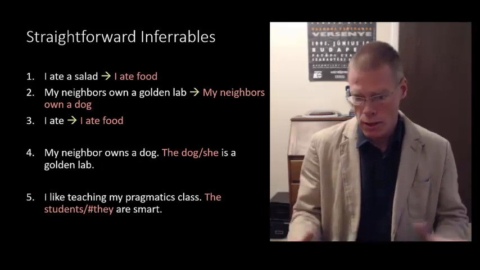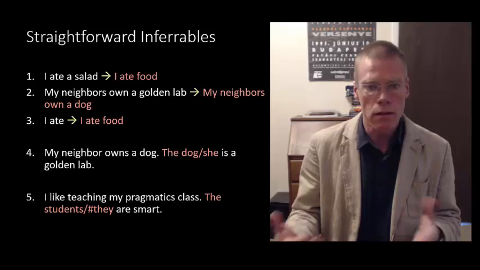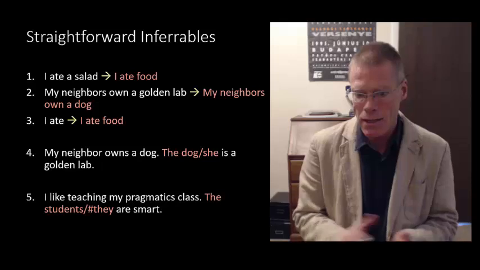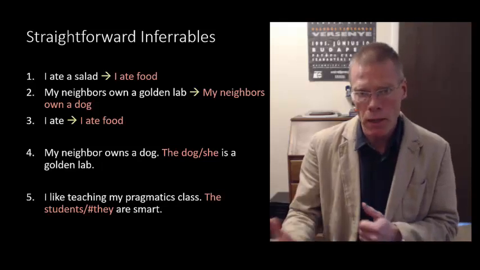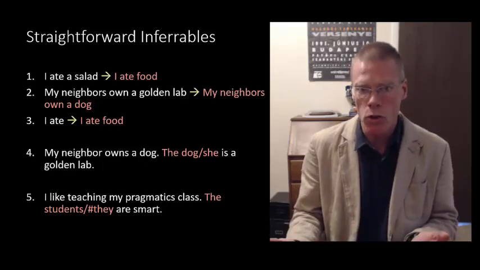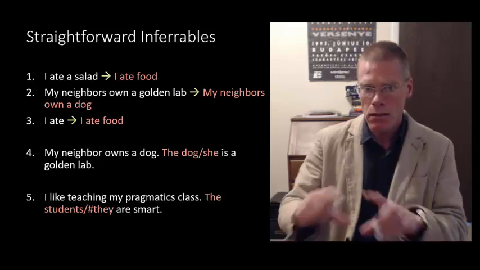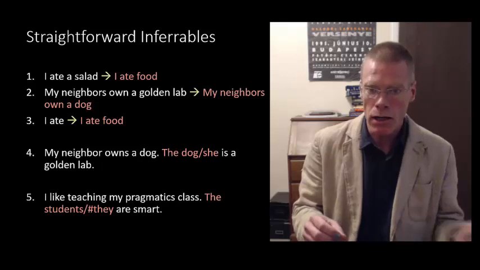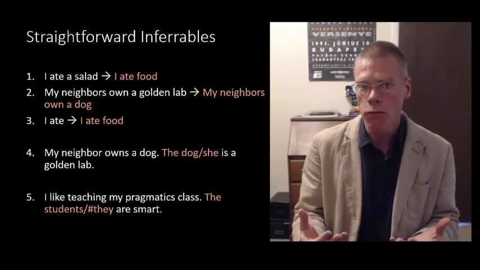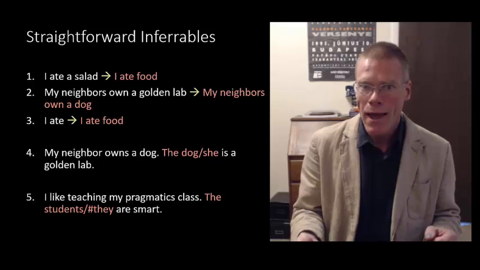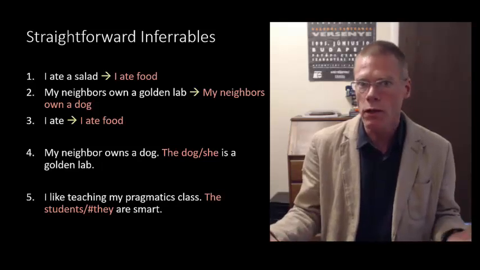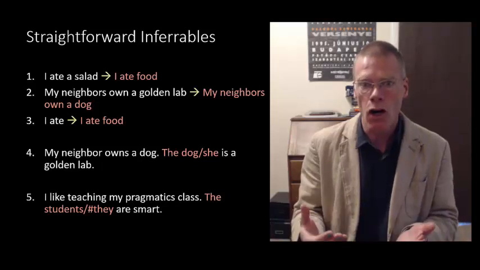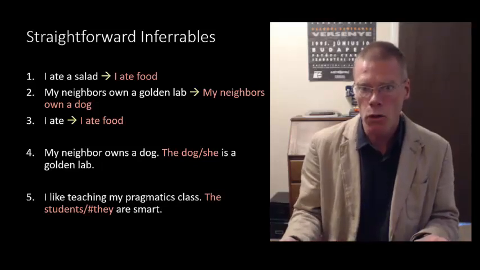We can see how this works also with sub-propositional elements. So for example, in the sentence, my neighbor owns a dog, and then you immediately follow it up by saying the dog is a golden lab, then the identity between the dog and a dog from the previous sentence, that's an inference that we're talking about the same dog. And it's such a straightforward inference, we don't even think about it. But in that case, we would argue that the dog is an inferrable.